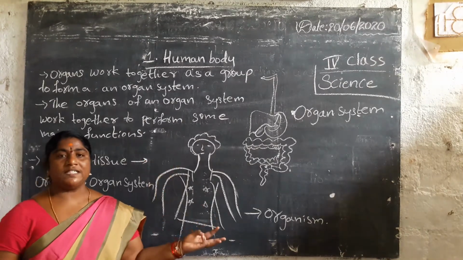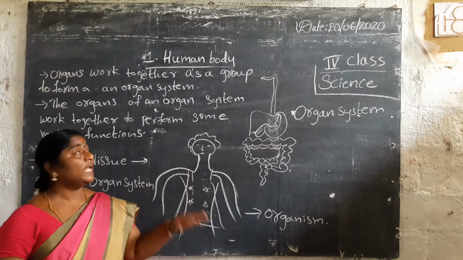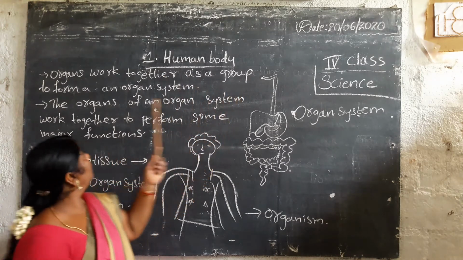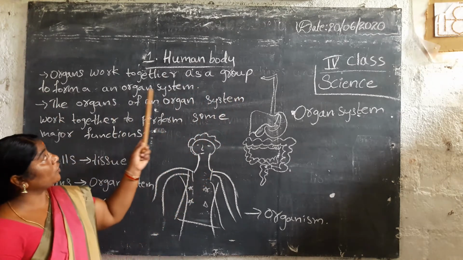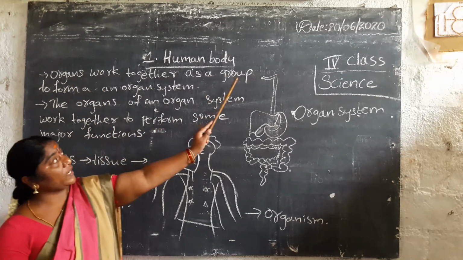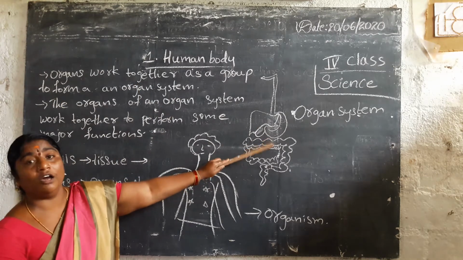Cells and tissues perform their specific functions. Next, organs work together as a group to form an organ system. This is called an organ system.